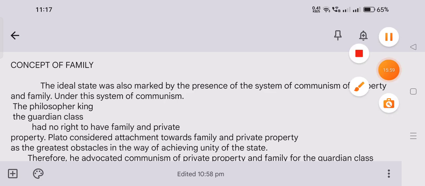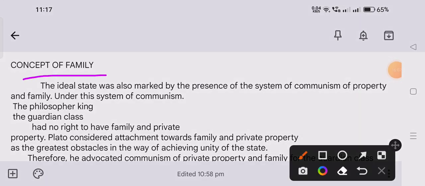The next concept is the concept of family. In his ideal state, what type of family should there be? In the ideal state of Plato, there is a system of communism of property and family. He said there must be communism of property and family for certain classes only, not for all classes.